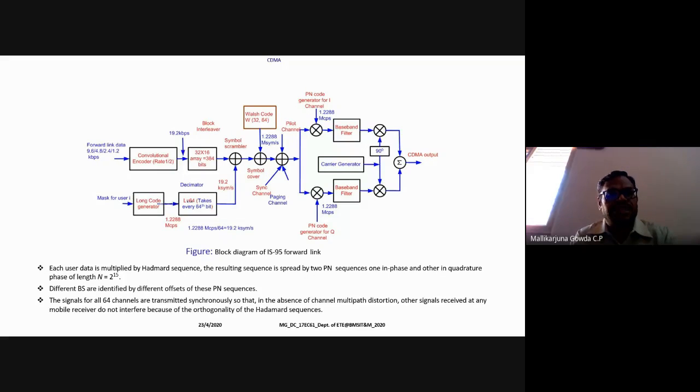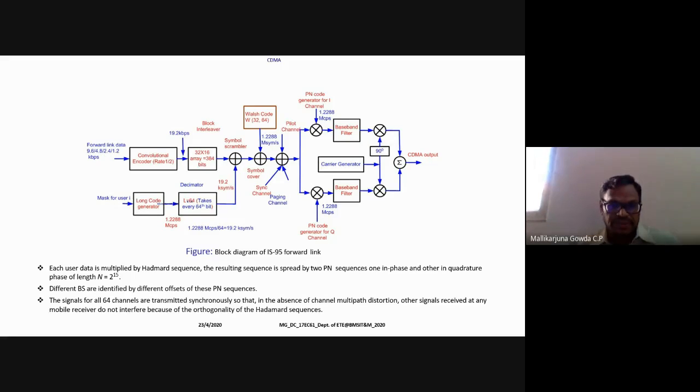So depending upon the speech activity, it is possible to get different rates. Here I have written, the variable rates are there. One is 9.6 kbps, meaning 9600 bits per second. Then another one is 4800 bits per second. Next one is 2400 bits per second. And next one is 1200 bits per second. So these are the four different rates which we obtain from the speech coder.